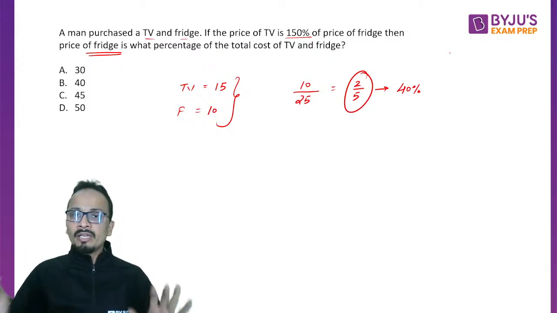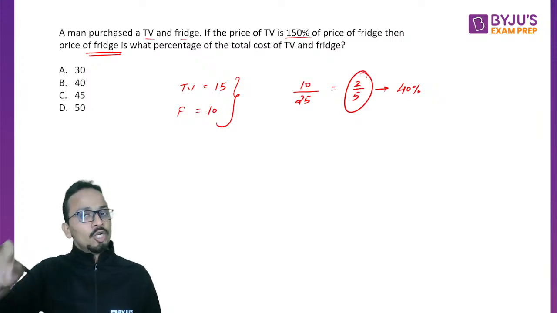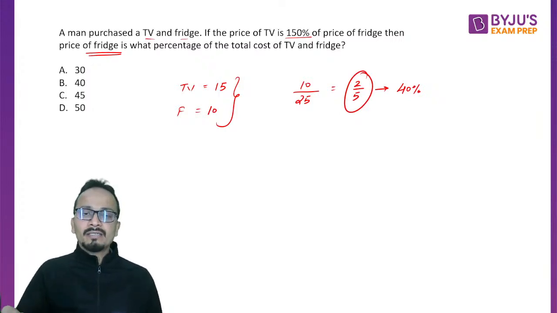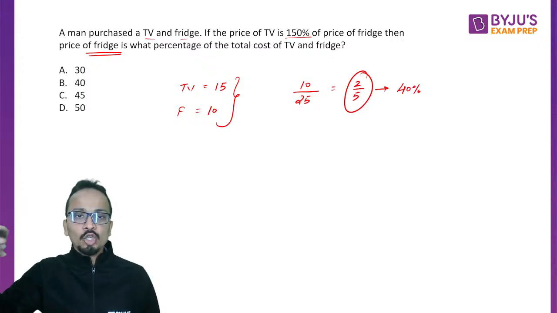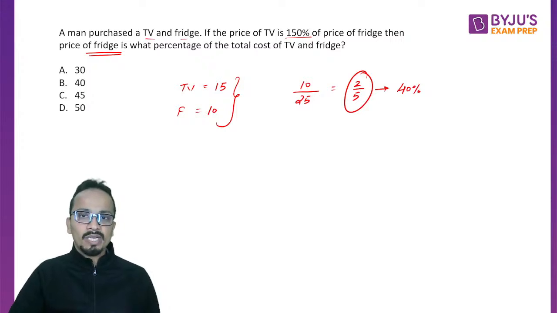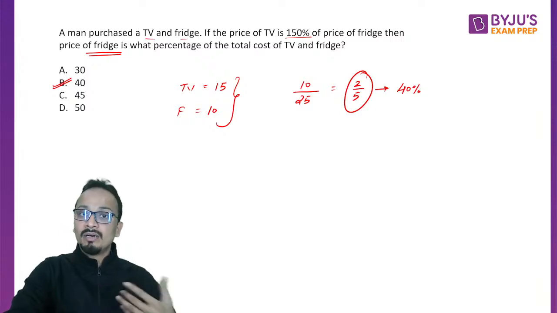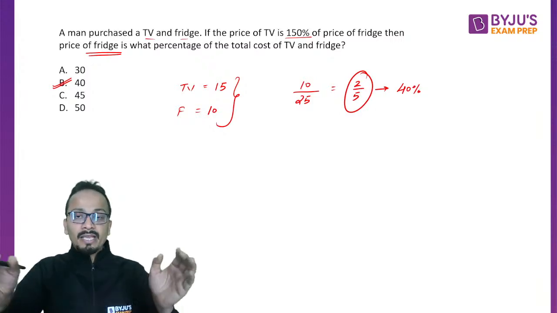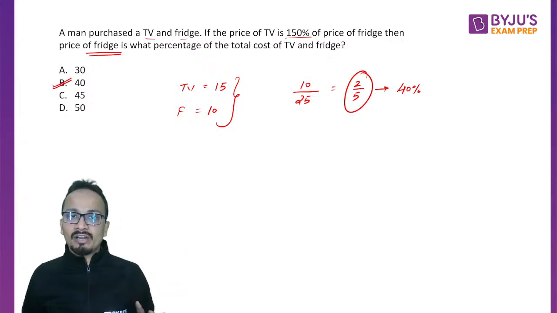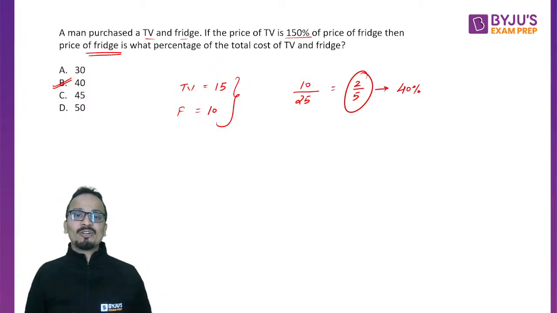I have not written 200 or 100 as the price. Writing 100 would take at least 2 seconds, so why not save those 2 seconds as well? So your answer is 40%, option B is correct. One important thing is to save the time you waste writing a lot of things while doing rough work. It's a rough sheet, nobody is going to look at it, so please save your time there as well.